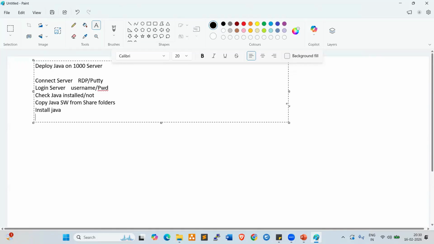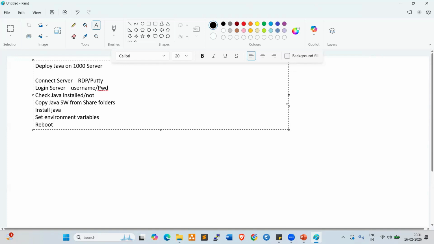Once we install Java, we need to set environment variables. What are environment variables? Anyone having an idea? Once we install Java, we need to set the path, the environment path. Otherwise, it will not be accessible. Once you set the environment variables, finally we need to reboot the server.